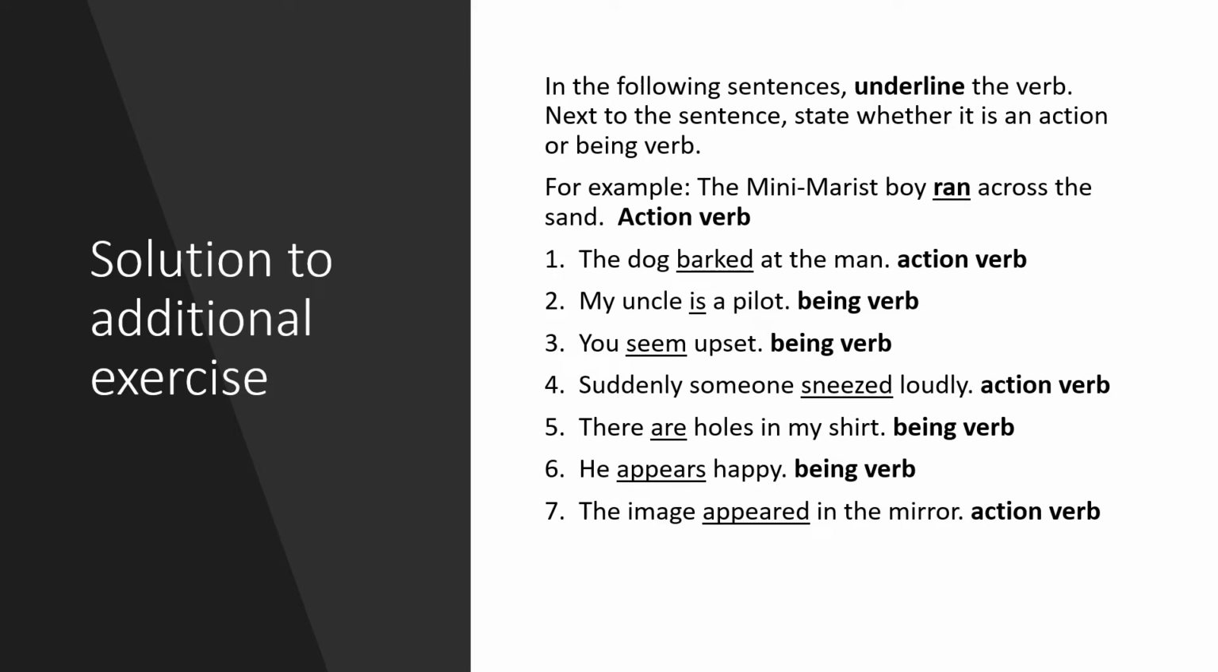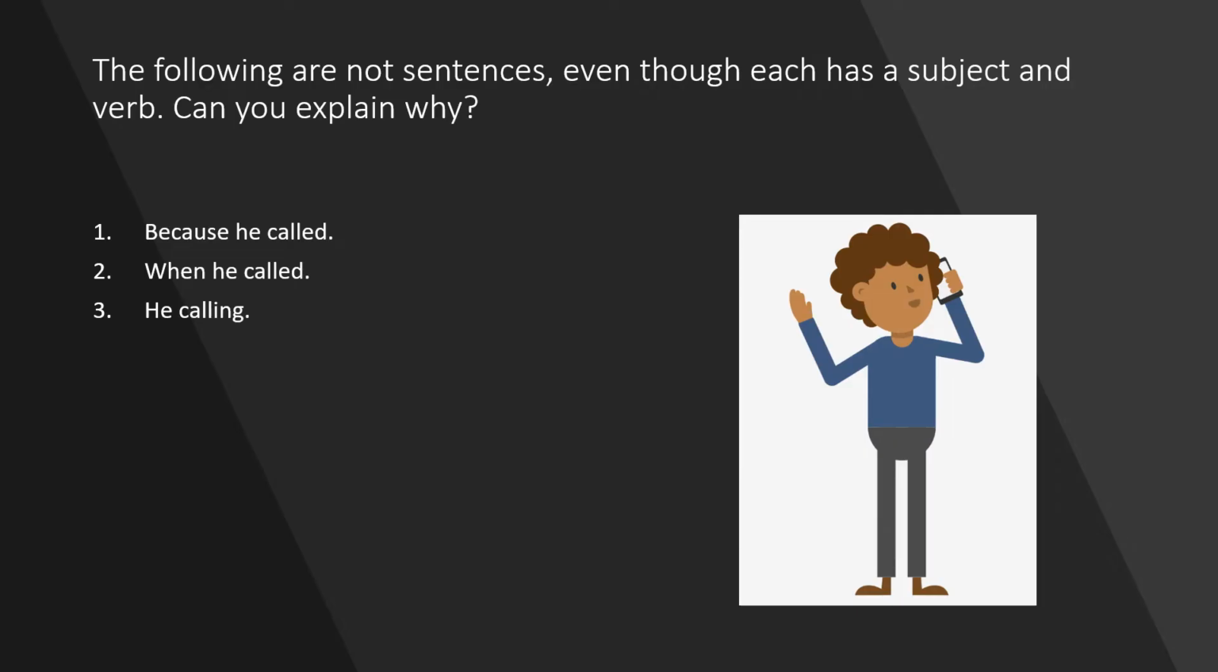And here are the answers to the exercise. Please press pause, mark your work, and make sure that you understand the difference between action and being verbs. Despite having both a subject and a verb, the following do not qualify as complete sentences. Can you explain why?